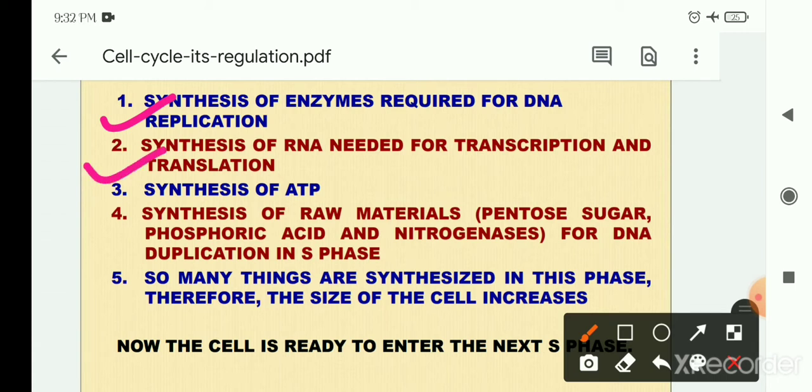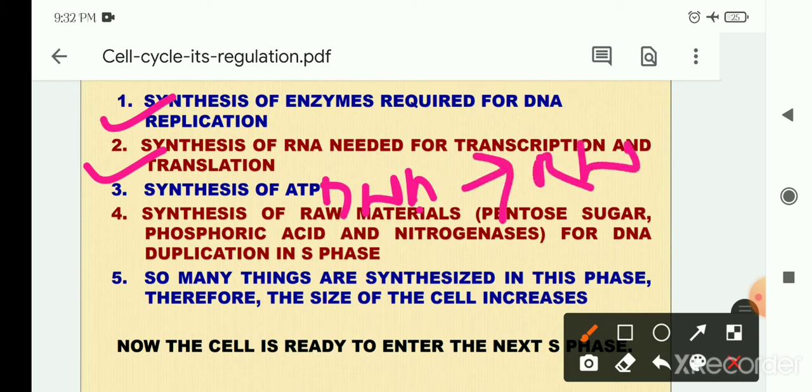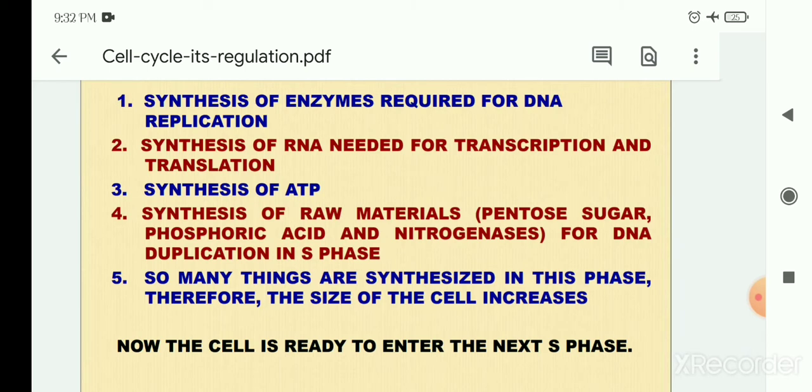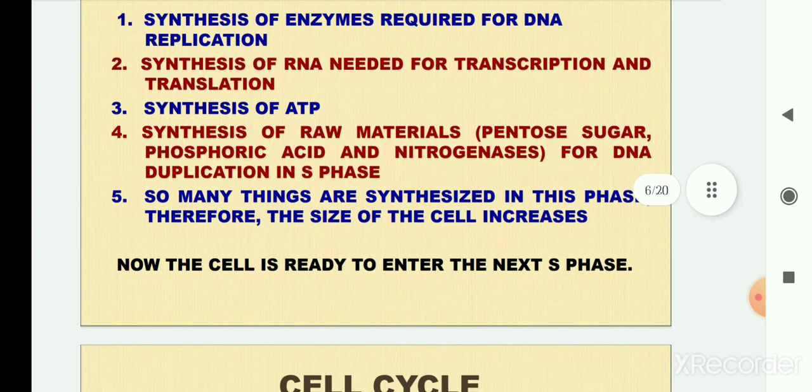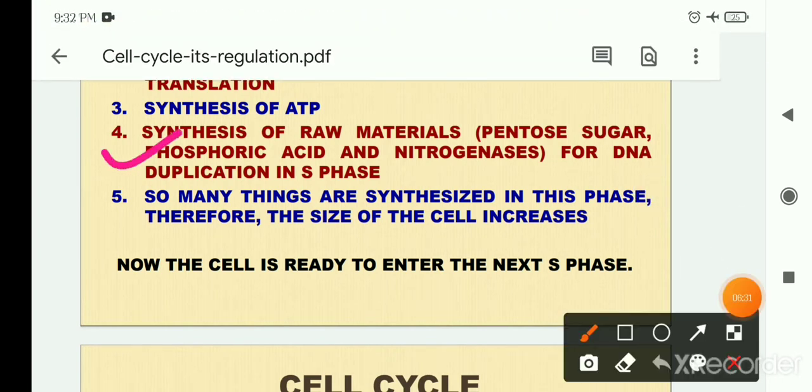As you all know, the process of formation of RNA from DNA is generally called transcription, and the process of formation of protein from RNA is generally termed translation. So both processes will start. Then the synthesis of the energy currency will also occur. Then the synthesis of raw materials, that is the pentose sugar and nitrogenous bases, which are needed for the replication of DNA. Everything will be produced in this phase.